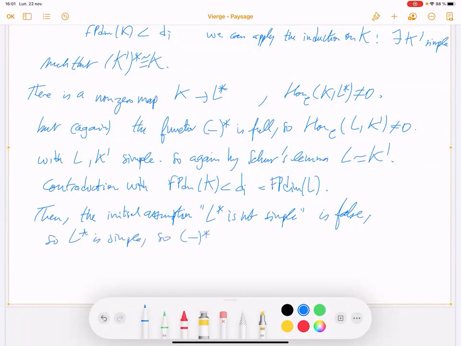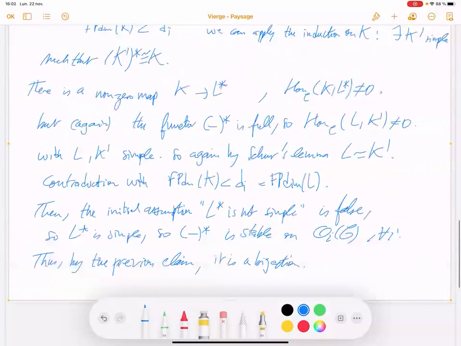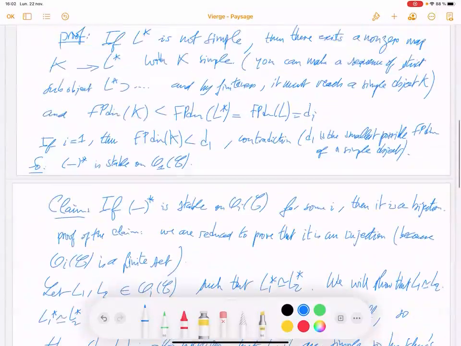So this functor is stable on OI of C for all I. Then by the previous claim, it's a bijection. And so, that is what we wanted to prove.